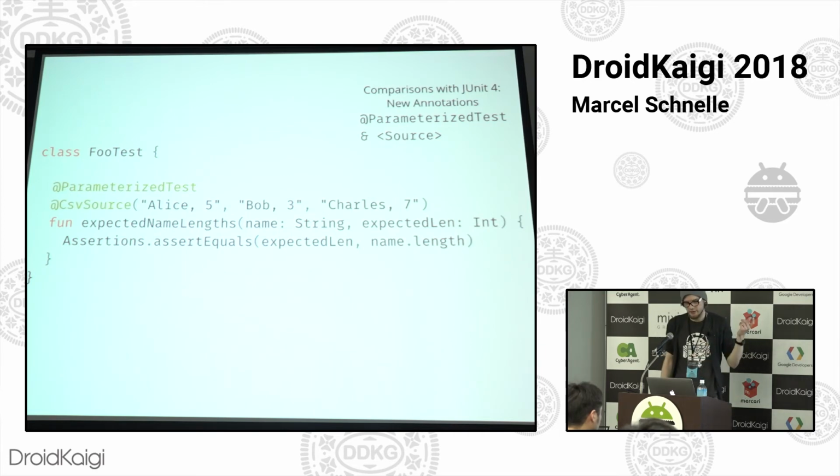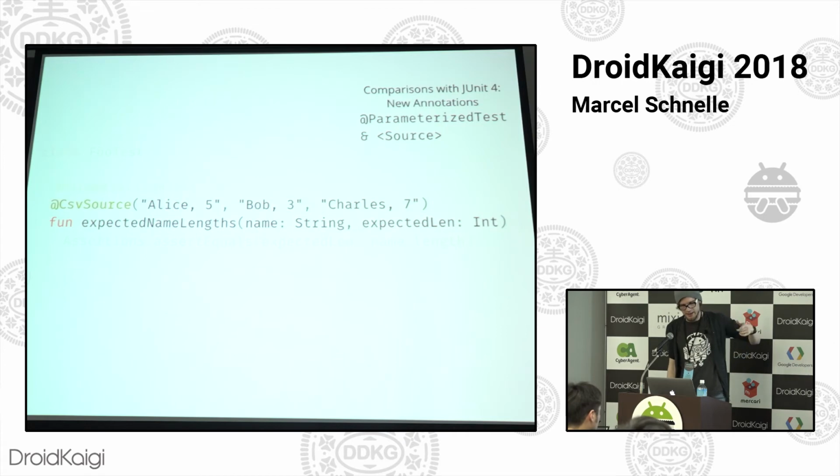So again, as an alternative, use the @ParameterizedTest annotation for your method, and then also specify a source. The source can be many things. We're going to look at a table next, but in this case, I've used the CSV source annotation, and that's basically a way for you to specify comma-separated values, as many as you like, in that annotation, and then the method that it's annotated with gets called for each of those values in the annotation. So in this case, we can expect 3 invocations of this method with different parameters.